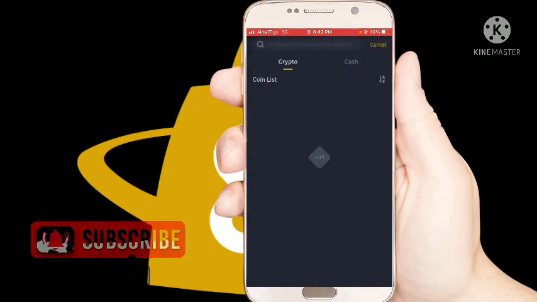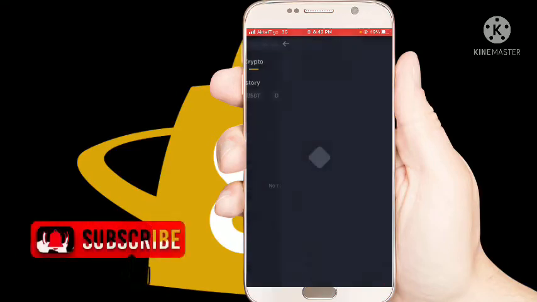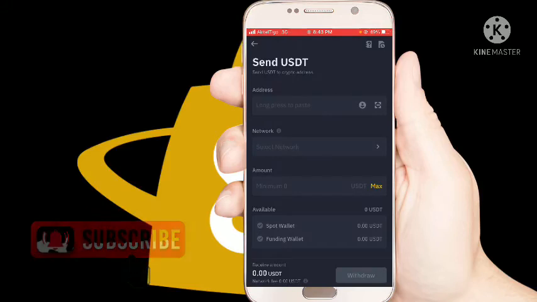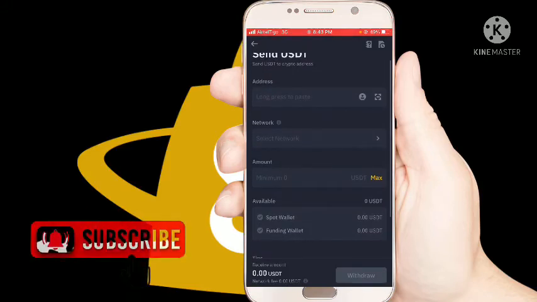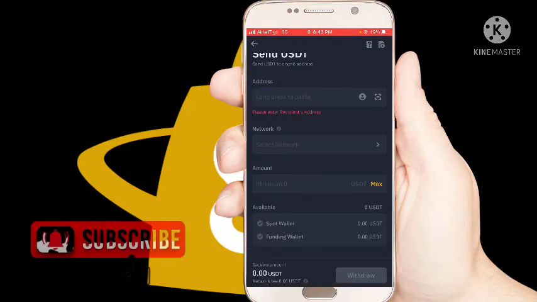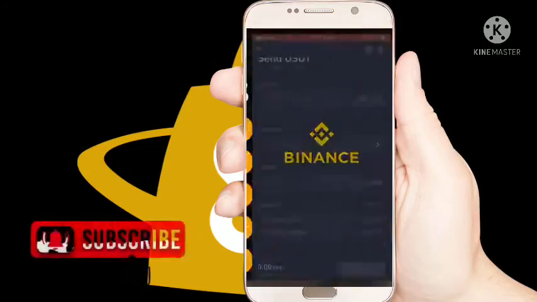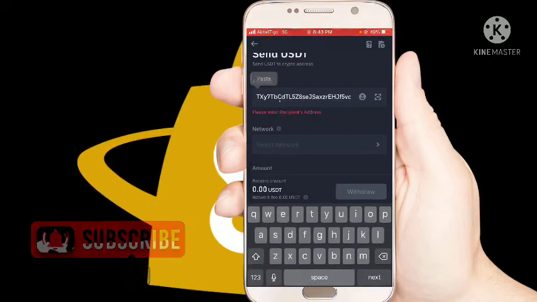Then you click on withdraw. Then you select the currency that you are withdrawing. So you are withdrawing USDT. Then you paste the website address here. So you copy the website address, then you paste it over here.